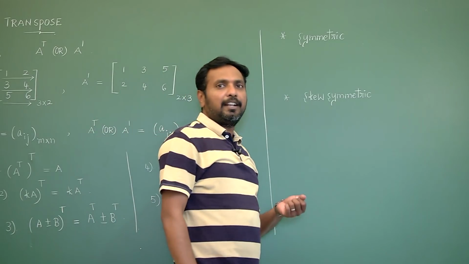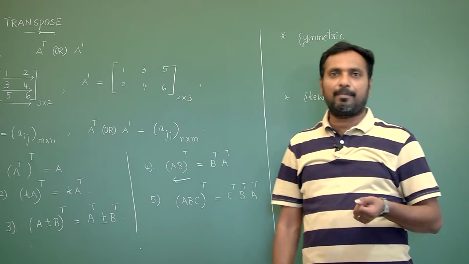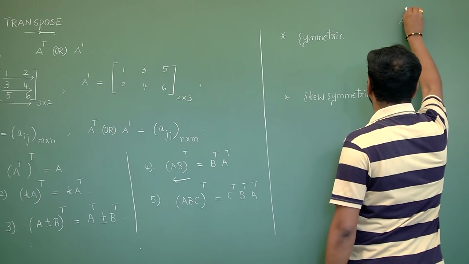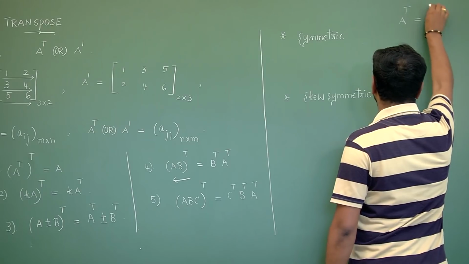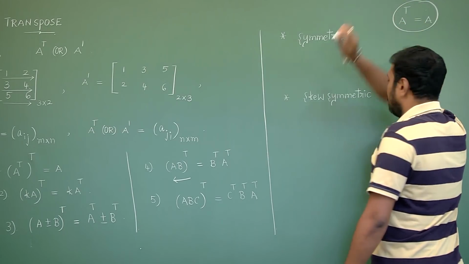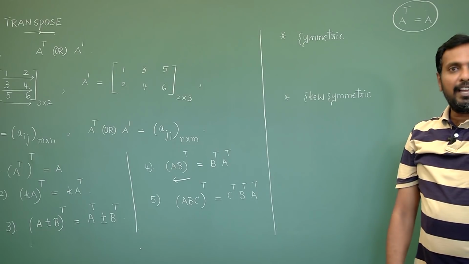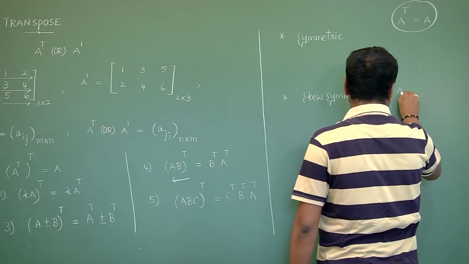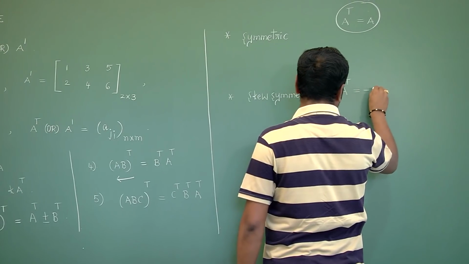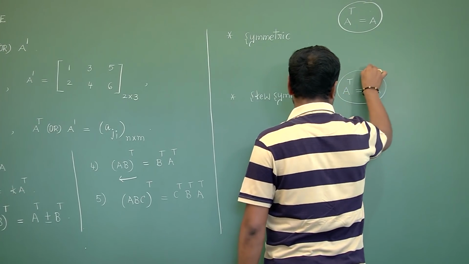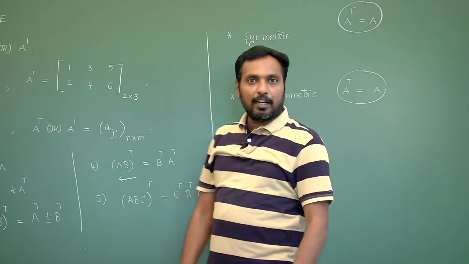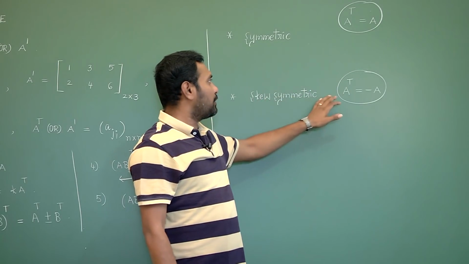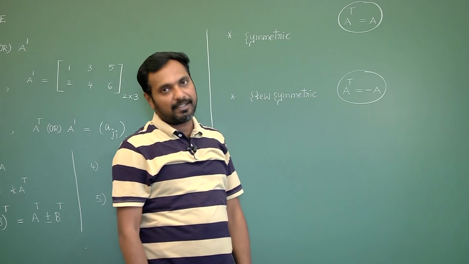A square matrix capital A is said to be symmetric if A dash equals A. A square matrix capital A is skew symmetric if A transpose equals minus A. Condition for symmetric: A transpose equals A. Condition for skew symmetric: A transpose equals minus A.